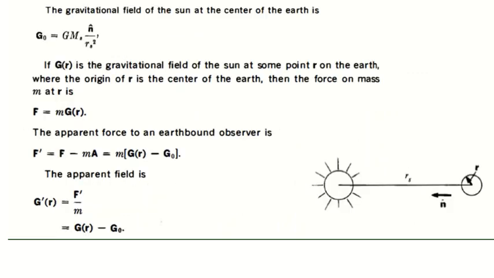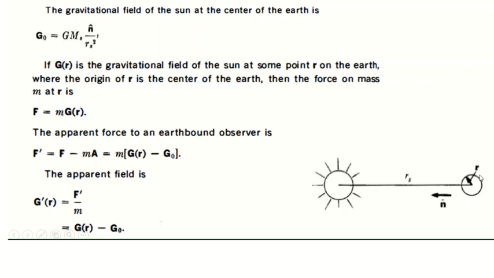There is a gravitational field of the sun at the center of the Earth, given by g0 equal to G Ms n cap by Rs square, where Ms is the sun's mass, Rs is the distance between the center of the sun and the center of the earth, and n cap is the unit vector from the earth towards the sun.